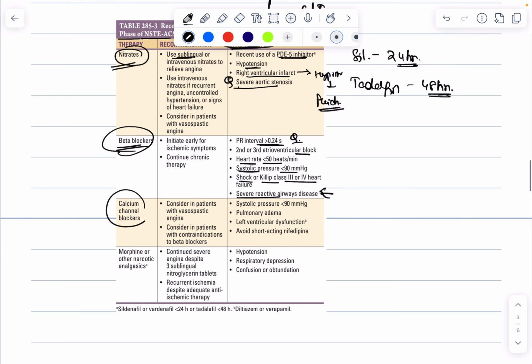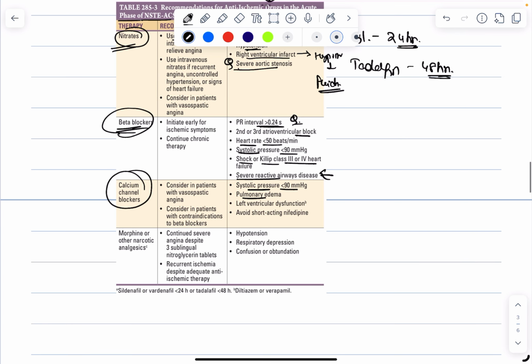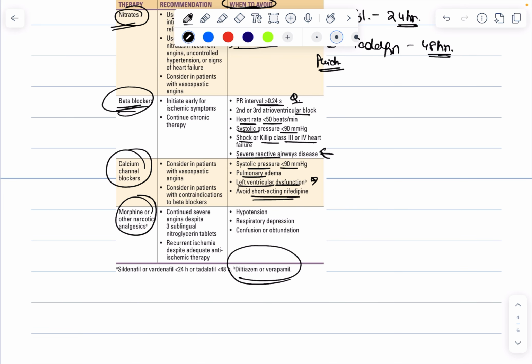Now, talking about calcium channel blockers. Calcium channel blockers are avoided in systolic blood pressure of less than 90, or pulmonary edema, or left ventricular dysfunction. So, you should remember that in any patient who is having LV dysfunction or low ejection fraction, in that patient calcium channel blockers like verapamil or diltiazem should be avoided. And always avoid short acting calcium channel blockers, because it can lead to reactive tachycardia, which can further worsen the angina pain.